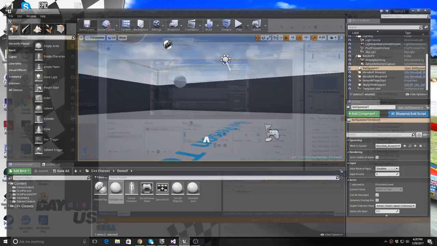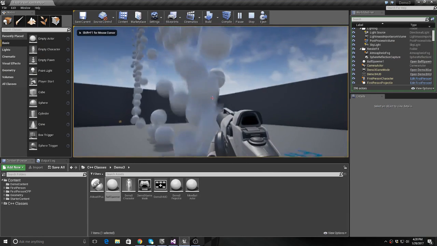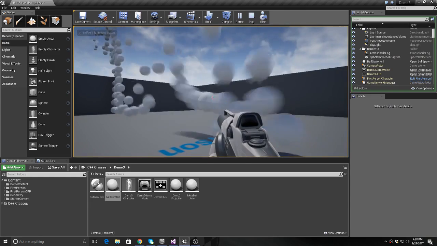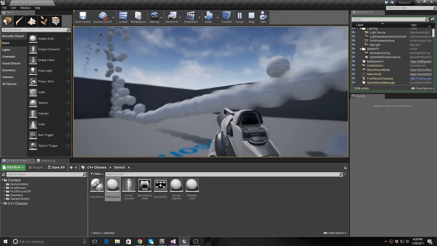So I got that spawning thing to work. Certainly spawns objects now. I'm gonna shut this off before it crashes.